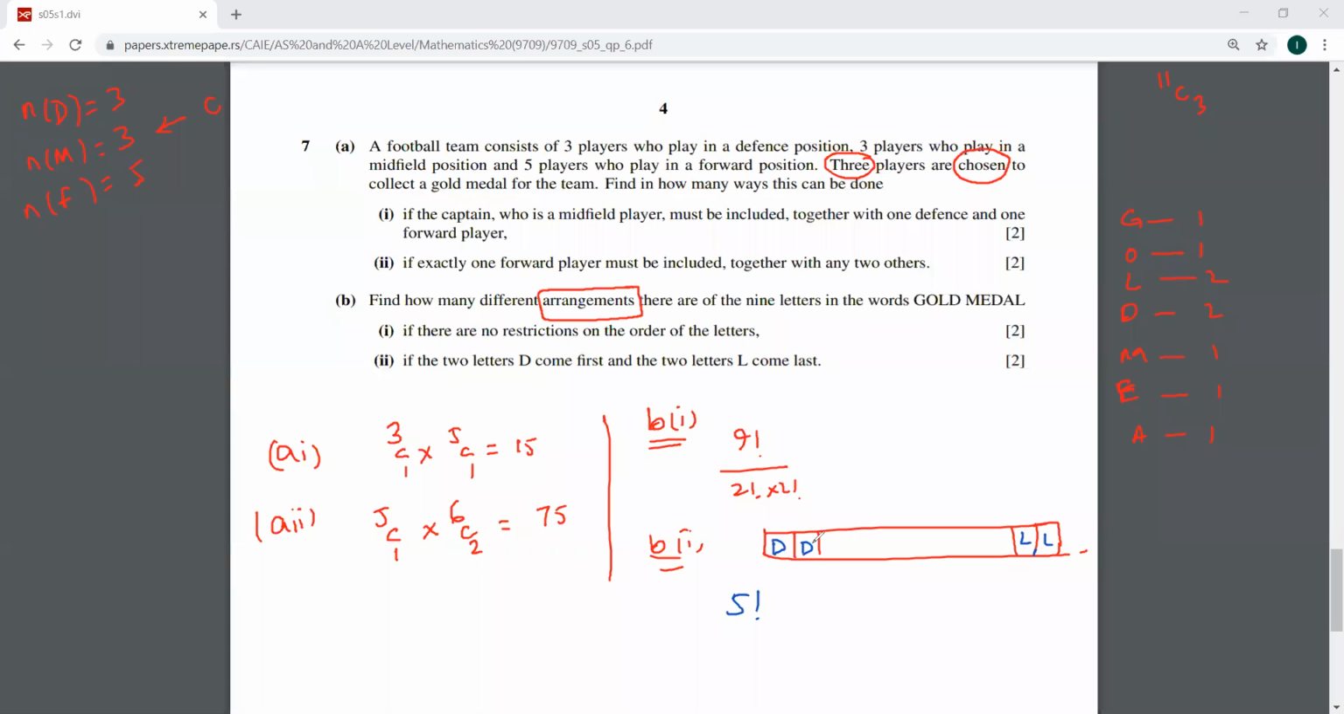What if the condition was that we can have the two D's at the end or at the beginning and the two L's at the end or at the beginning? So what could be an extra working over here? The D's can be here as well, the L's can be here as well. Yes, then there has to be a 2 factorial with that, because D's can take any position, L's can take any position. So this could be done this way.